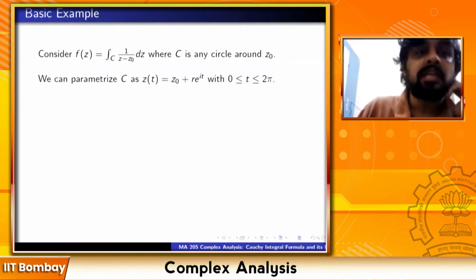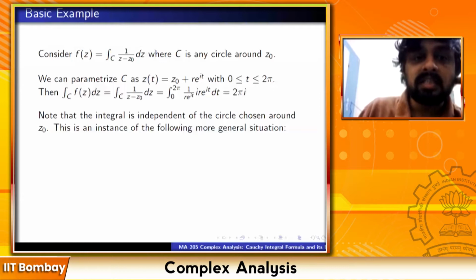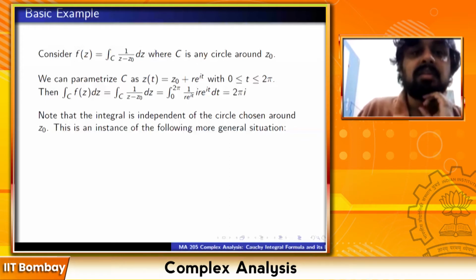And the basic example was that you take f(z) equal to 1 upon z minus z naught, and take integration of 1 upon z minus z naught dz along C, where C is any circle around z naught. We parameterized C as z(t) equal to z naught plus r e raised to it, and then integration of f(z) dz along C is integration of 1 upon r e raised to it times i r e raised to it dt. Cancelling, you get 2 pi i. So this was the basic example from last time, which we are again going to use in today's lecture. And note that the integral is independent of the circle chosen around z naught.